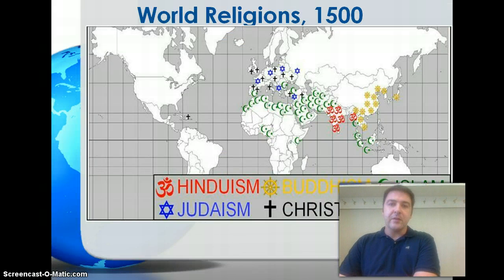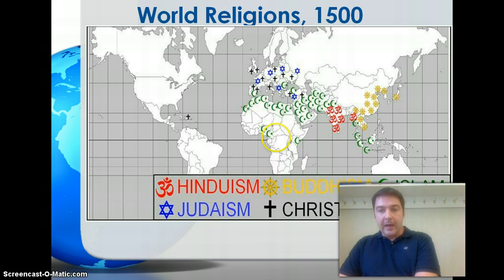If we take a look at this information on a map, again, the important thing to keep in mind is the Western Hemisphere was largely shut off from these religions at this point. That's not to say there weren't religions here, but you had largely the Native American religions that were practiced throughout North and South America. We see across here in the islands of the Caribbean, as we mentioned, this is 8 years after the arrival of Columbus, Christianity was beginning its spread throughout the Western Hemisphere, but at this point, 1500, along with the other world religions, hadn't really made much of an impact in the Western Hemisphere.